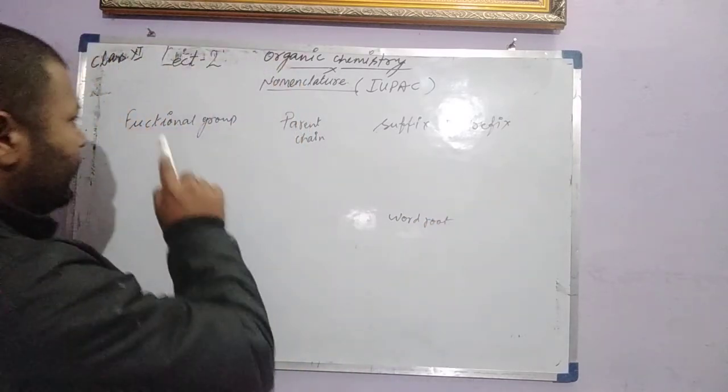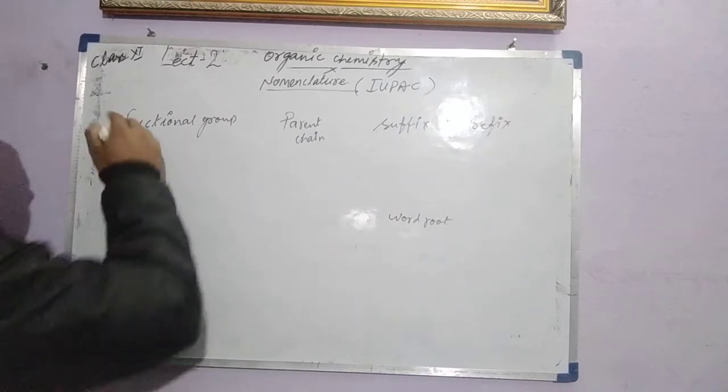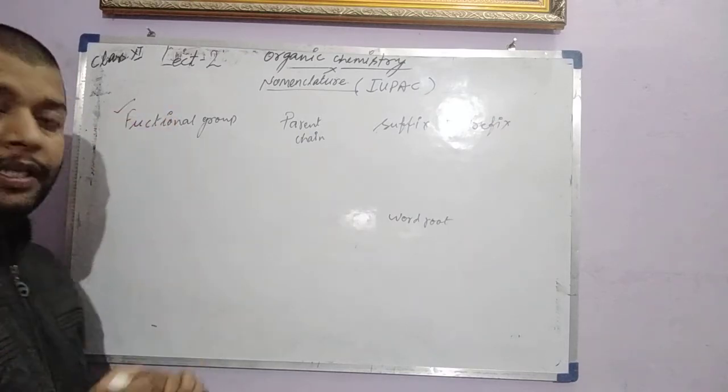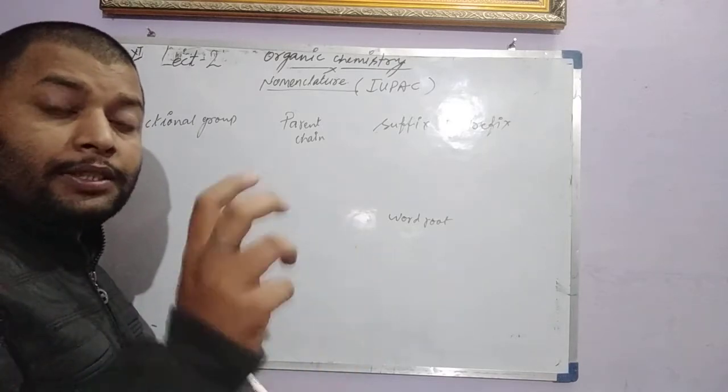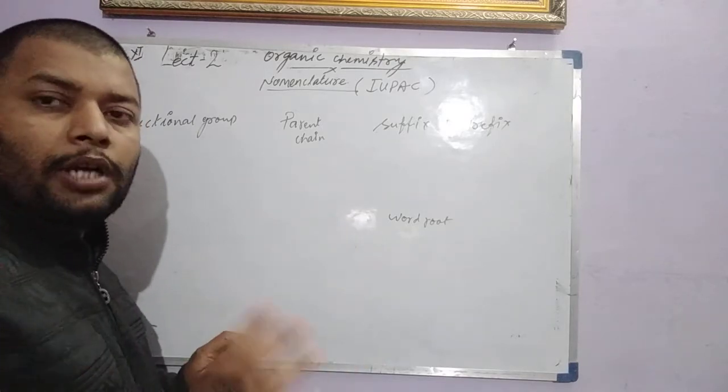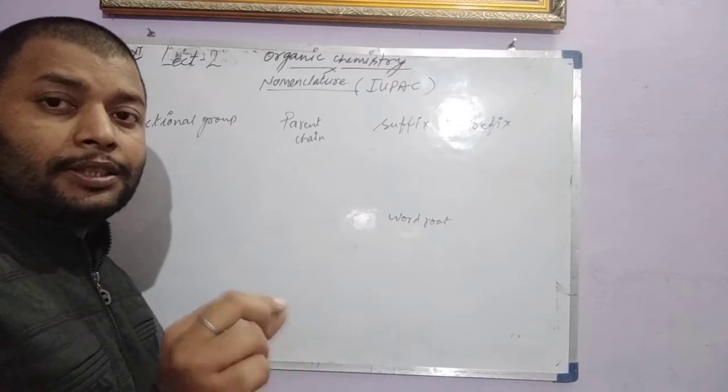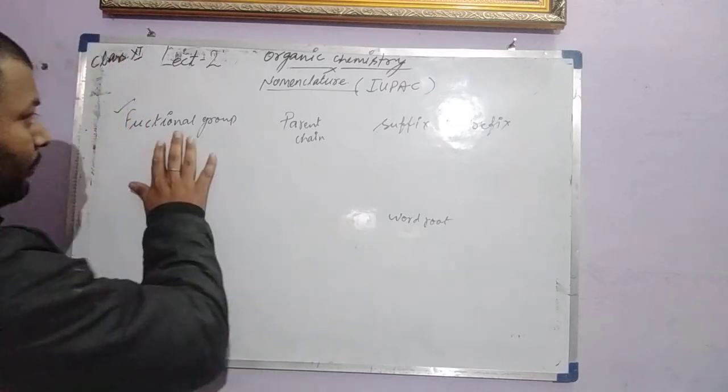Okay, what is called functional group? All those groups which have an atom other than carbon and decide the functions of the organic compound. All those groups which decide the functions of the organic compound are called functional groups.